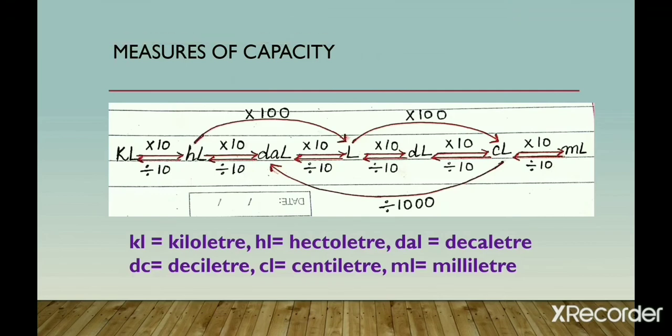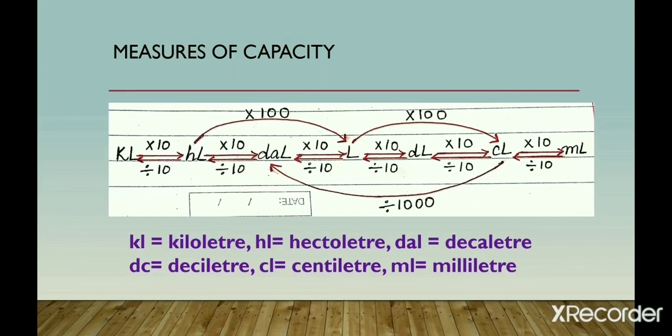Now this is conversion. Conversion is very important. Similarly, like you have done in length and mass, here also if you are moving from higher unit to lower unit, then you have to multiply with 10 in each step. And if you are moving from lower unit to higher unit, then you have to divide with 10 in each step. If you are converting a hectoliter into liter, then you have to multiply with 100. And if you are converting a centiliter into a decaliter, then you have to divide with 1000. I hope it is clear. Nothing is changed in all three units. Just remember the sequence.